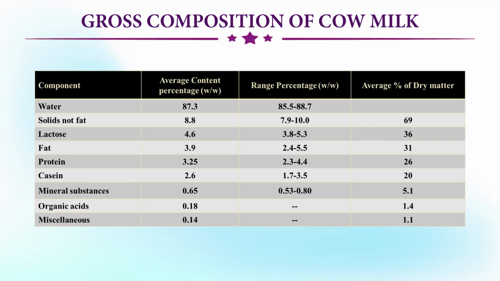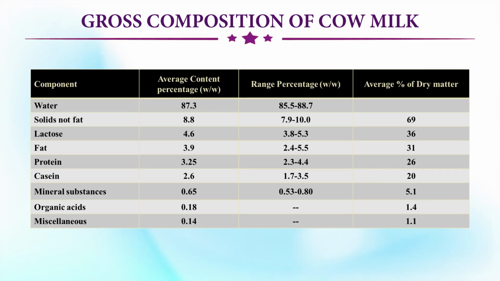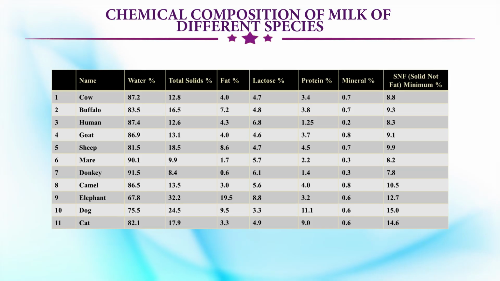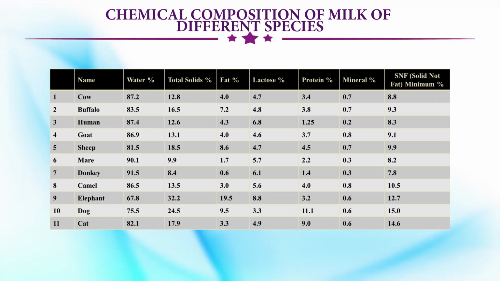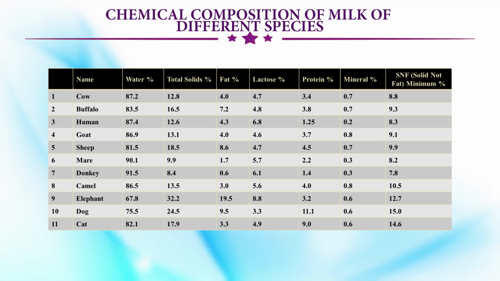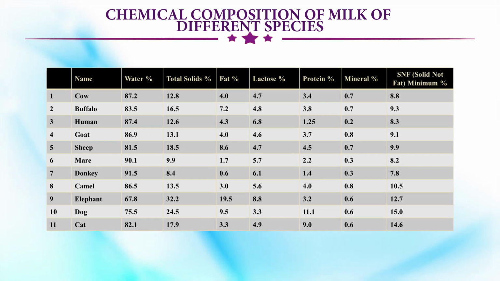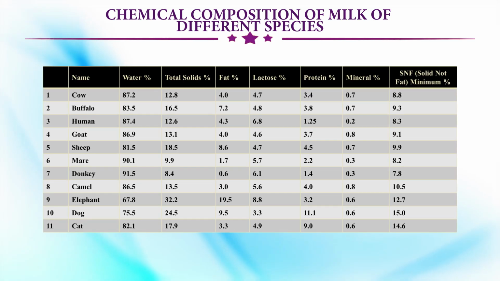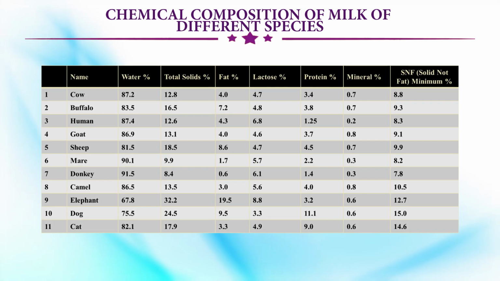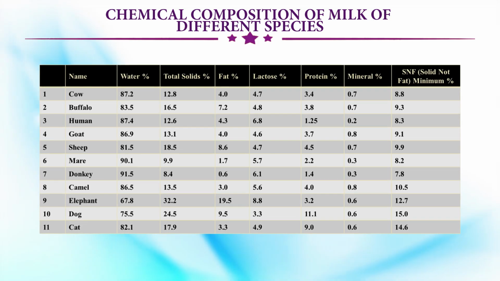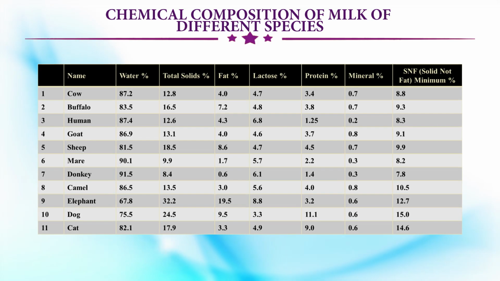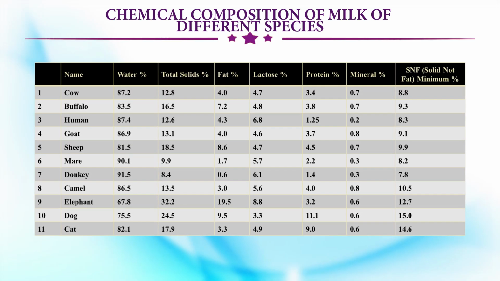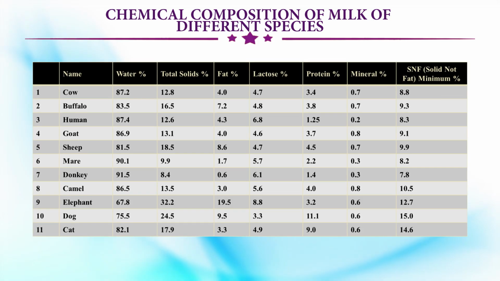So, you can say this is the percentage of the value which is there. Now, similarly, the different species, if you can see, from the buffalo milk, human milk, and the goat milk is there, and you can see the buffalo milk has the highest total solid, fat percentage is there. Similarly, the sheep milk is also quite rich, and the goat milk is also similar to the cow milk.